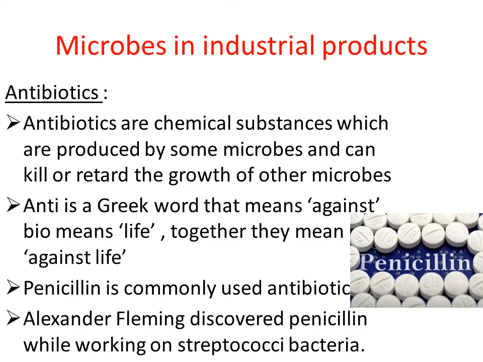He discovered penicillin accidentally, because when he was working on streptococci bacteria, he accidentally discovered one of the chemicals, that is penicillin. Let us see how Alexander Fleming discovered penicillin.